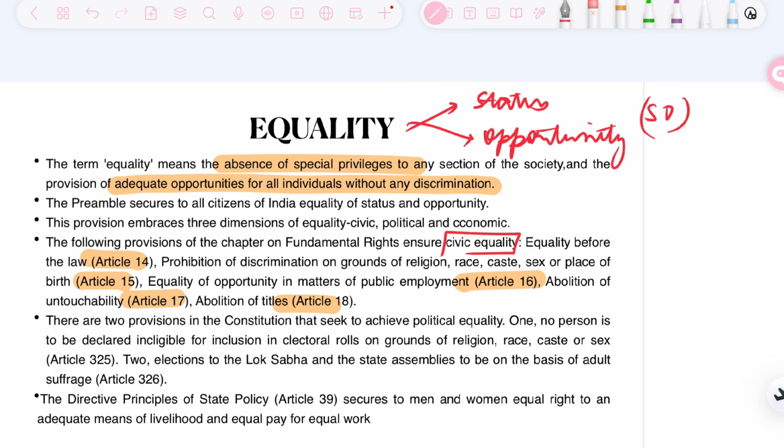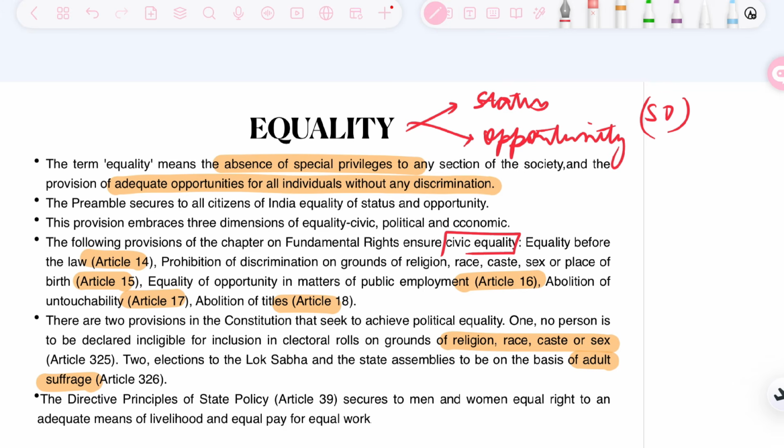Now there are two provisions in the Constitution that seek to achieve political equality. One is that no one is to be declared ineligible for inclusion in the electoral roll on the ground of religion, race, caste, or sex. So on the basis of religion, race, caste, or sex, anyone cannot be deleted from the electoral roll because everyone has a right to vote. And two, the elections of Lok Sabha and State Assembly have to be held on the basis of adult suffrage. That is, everyone above 18 has a right to vote in the election.